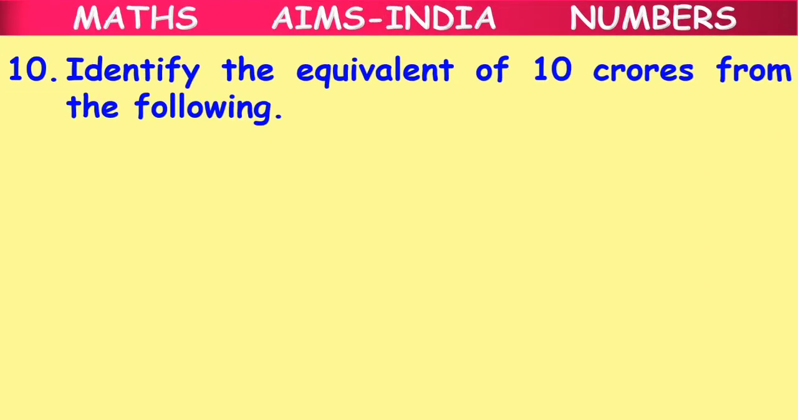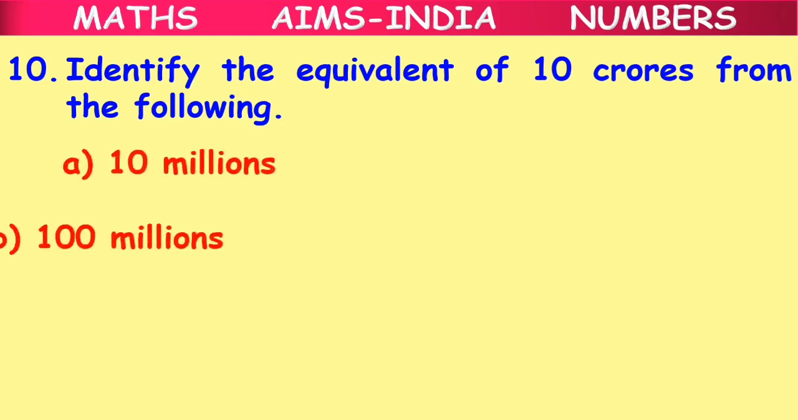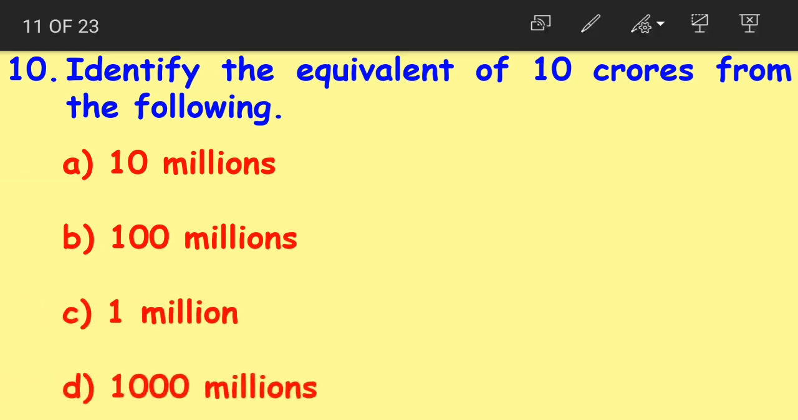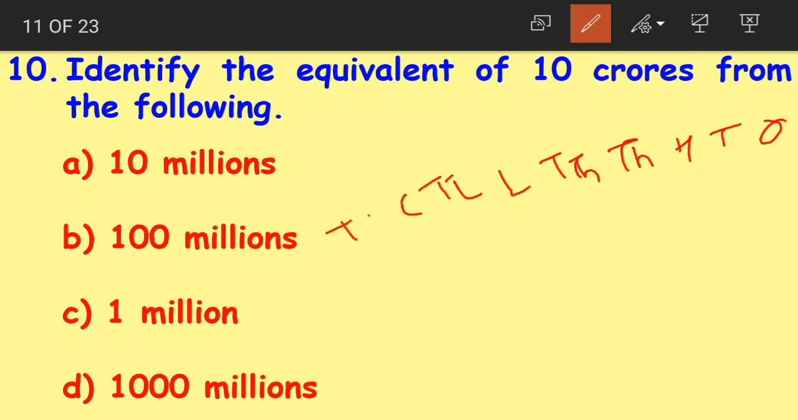Moving on to question number 9. Identify the equivalent of 10 crores from the following. Option A 10 millions, option B 100 millions, option C 1 millions, option D 1000 millions. Again, we have to write the place value charts. Ones, tens, hundreds, thousands, 10,000s, lakhs, 10 lakhs, crores and 10 crores.